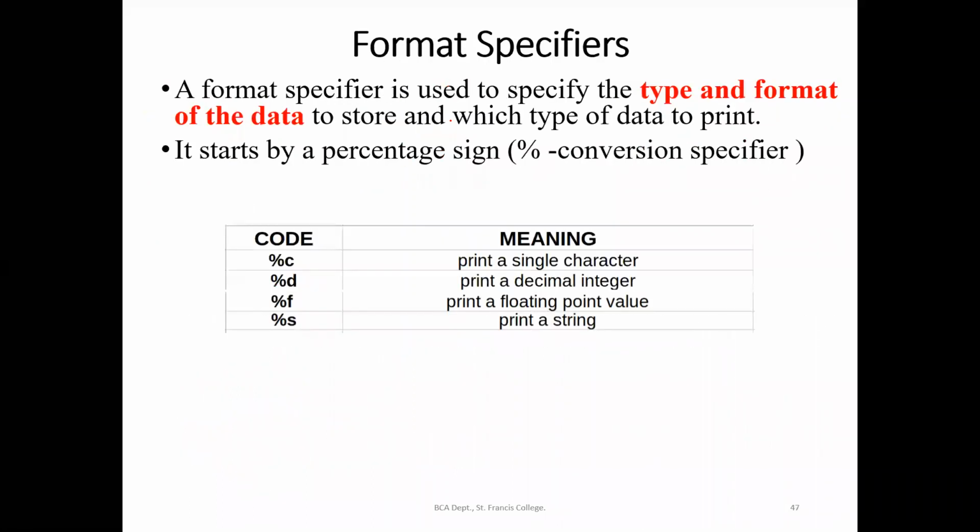Now, format specifiers. A format specifier is used to specify the type and the format of the data to be stored and which type of data to print. So the format specifiers are used mainly in the input and the output statements. What are the two functions which we will be using for printing an output and getting an input? We will study that in the next slide.